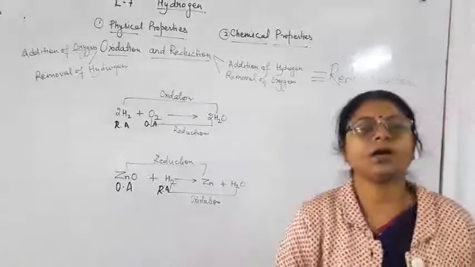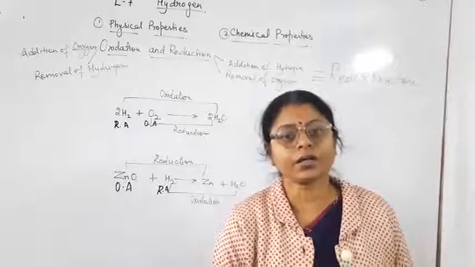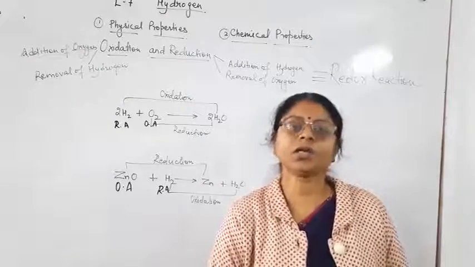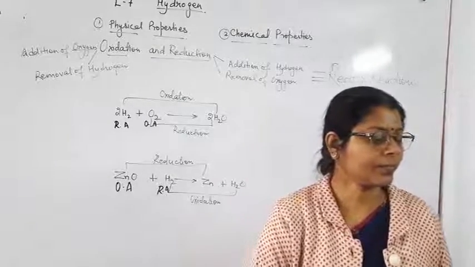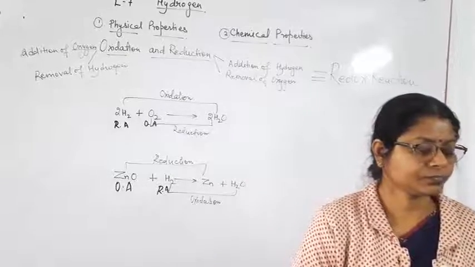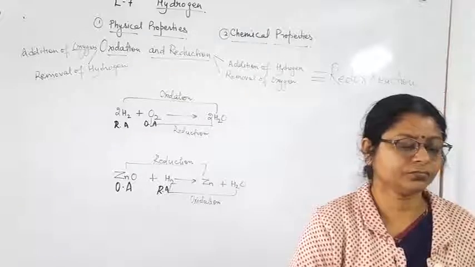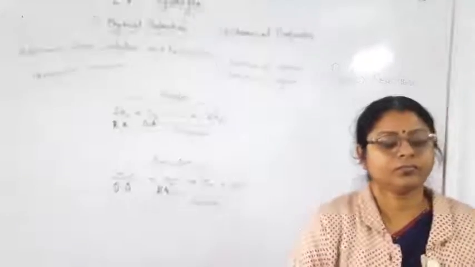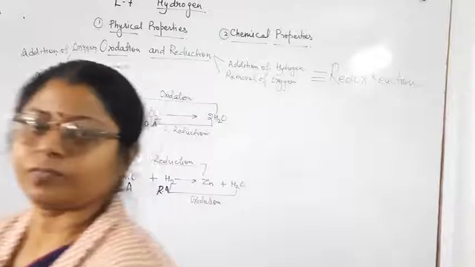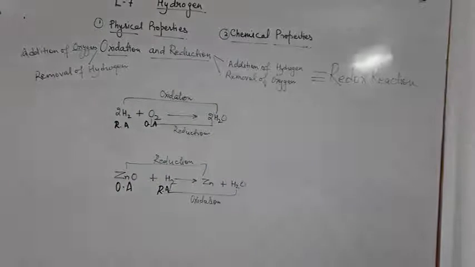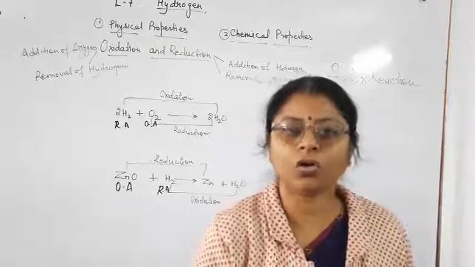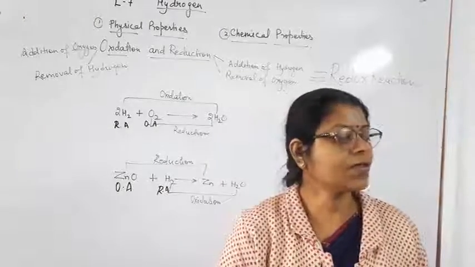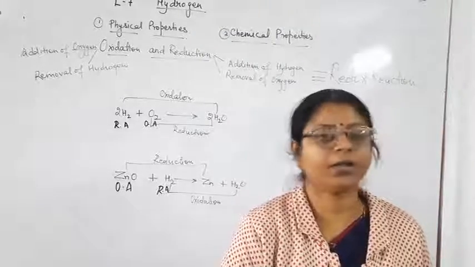So this is the oxidation, reduction, reducing agent and oxidizing agent. So this is all for oxidation and reduction reactions.